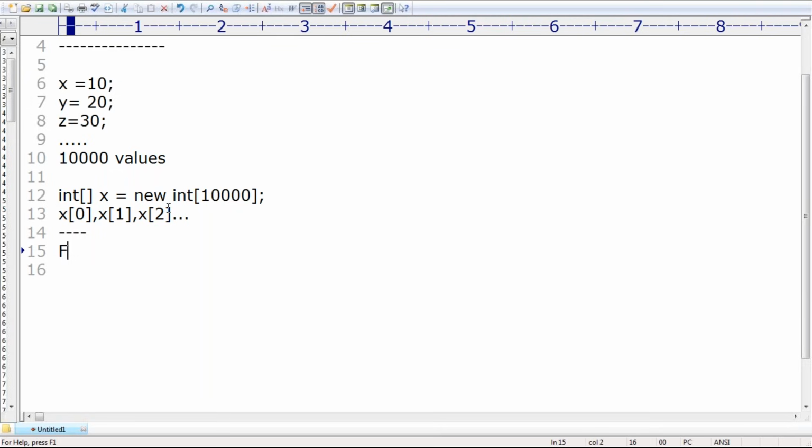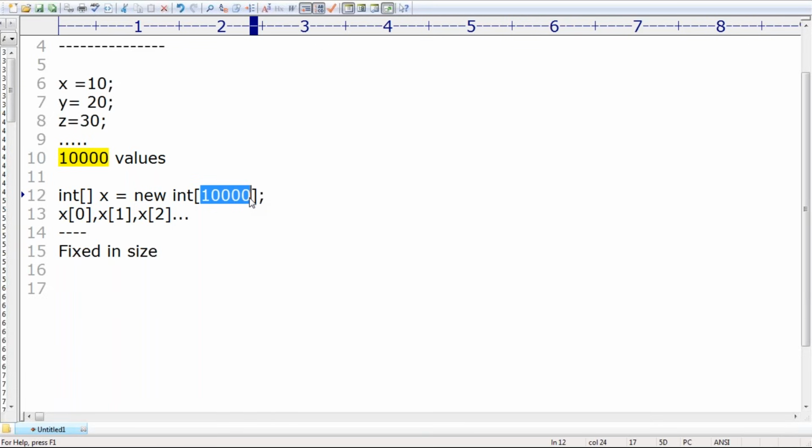Good. The biggest drawback of the arrays concept is fixed in size. Once we create an array with 10,000 size, sir, you can hold up to 10,000 values only. Remember that, up to 10,000.